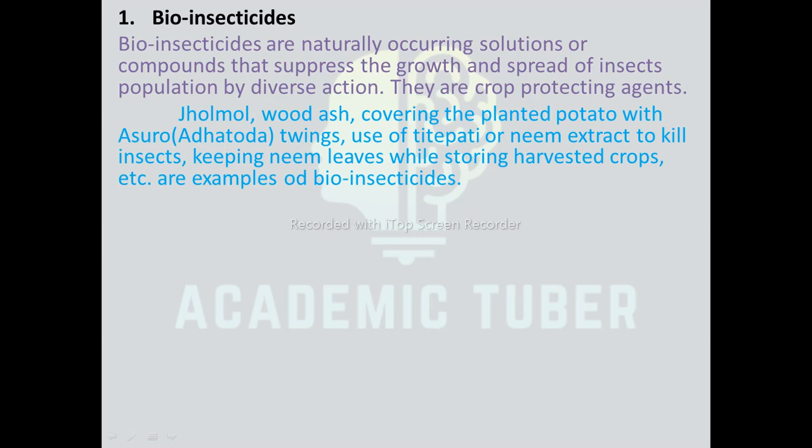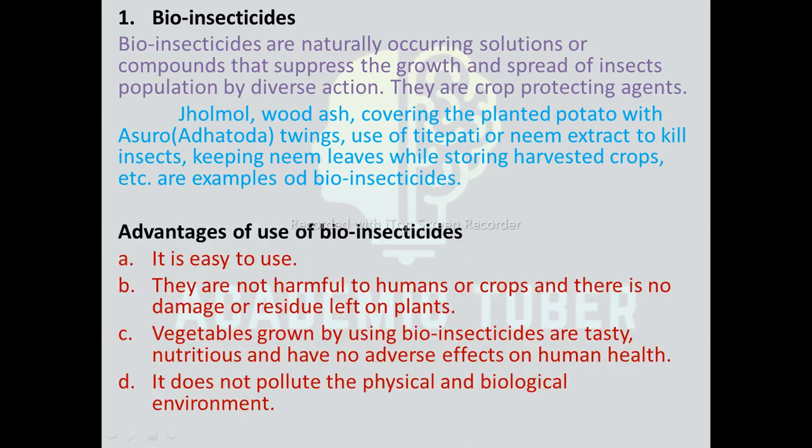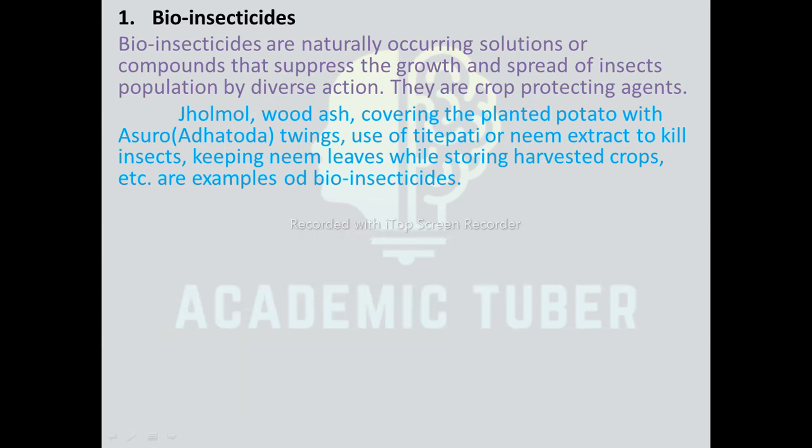Udas that farmers use in the remote areas of our country is also an example of bioinsecticide. Covering the planted potato with Asuro twigs, use of Titepati or neem extract to kill insects, keeping neem leaves while storing the harvested crop, etc. are some of the examples of bioinsecticides. The use of chemical insecticide pollutes both physical and biological environment adversely. Hence, bioinsecticide can be used instead of chemical insecticides.